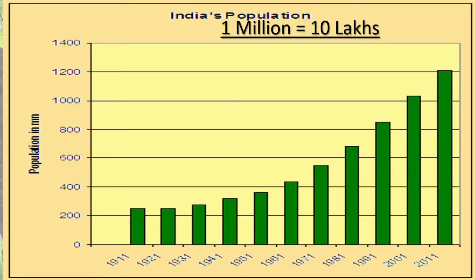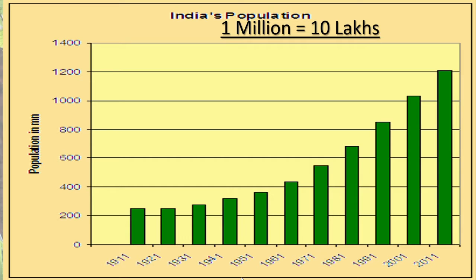Now we will go through 1 or 2 readings from this bar graph. See, dear children, census means counting the people. This census occurs after every 10 years. Okay, see here 1911, then 1921, 1931, means there is a gap of 10 years, isn't it?